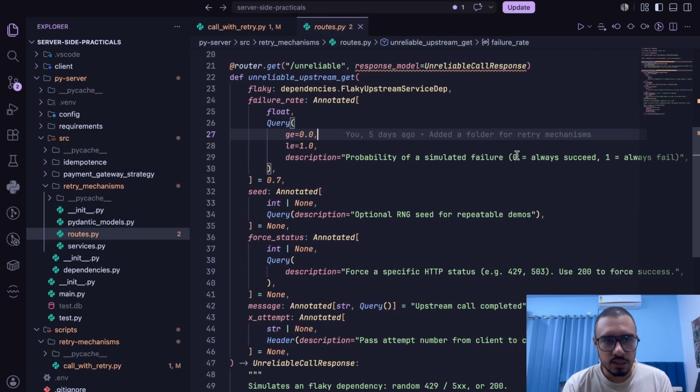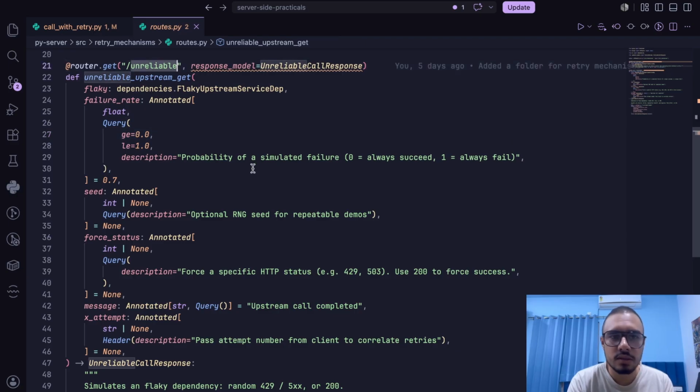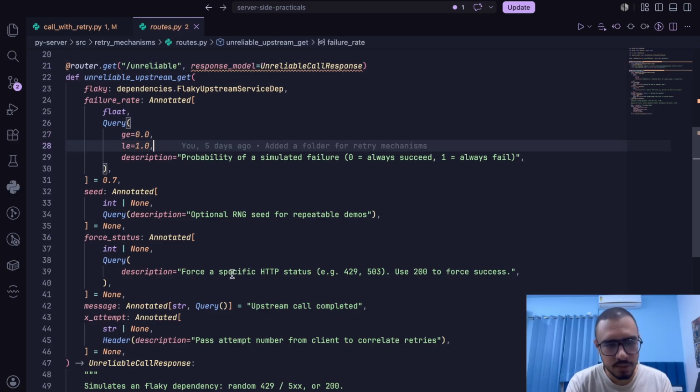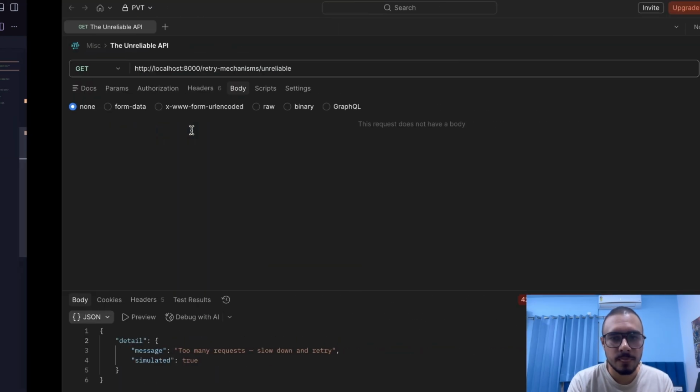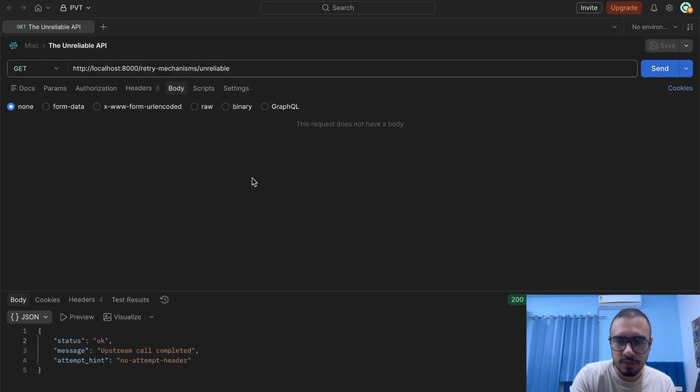So first of all, I've created this particular route here. Now this route is called unreliable because this is an unreliable API, as I call it. It basically randomly generates different types of errors while also being successful at times. So if I try to run it in Postman, you can see it keeps on throwing different types of errors, and in between it also gets successful.